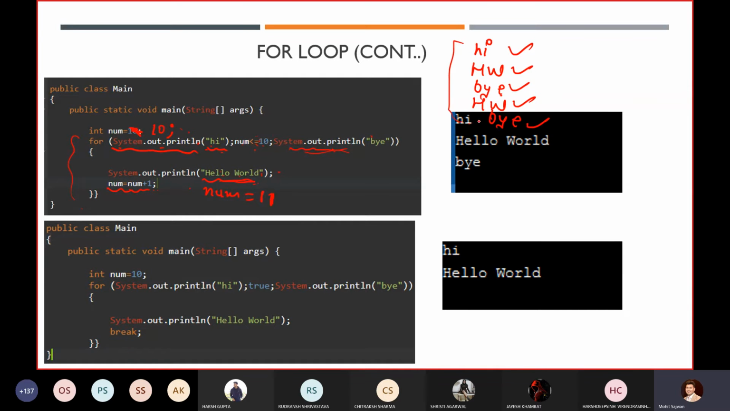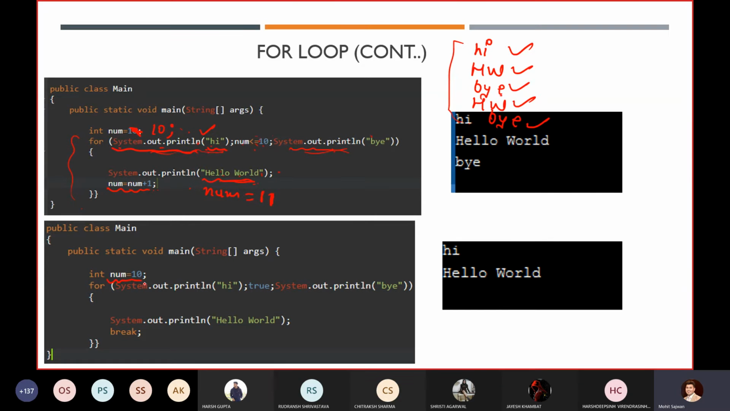Got the point? So it will execute this statement only one time. Always remember, your first statement, which we generally call the initialization statement, will be executed exactly one time, not less than that, not more than that. Now let's take the second case.